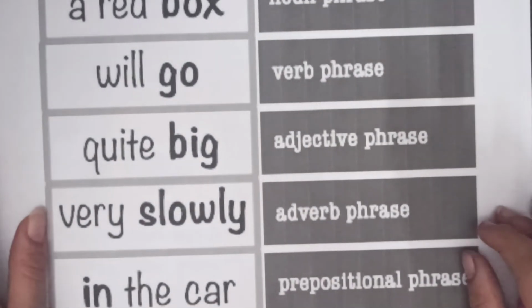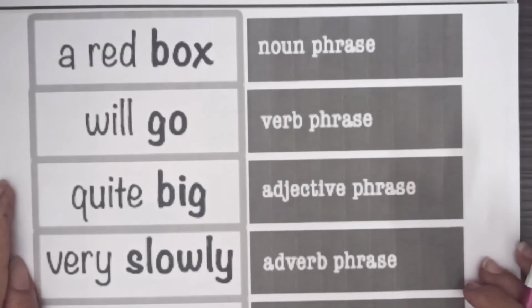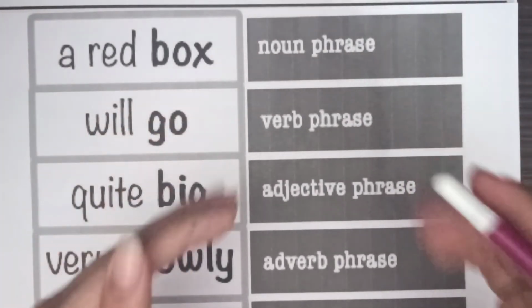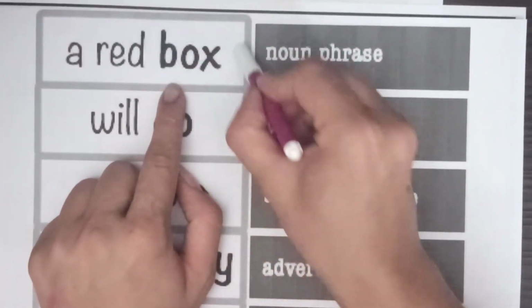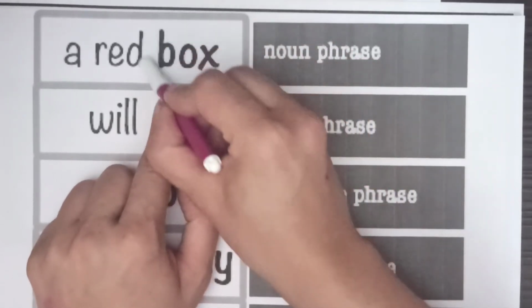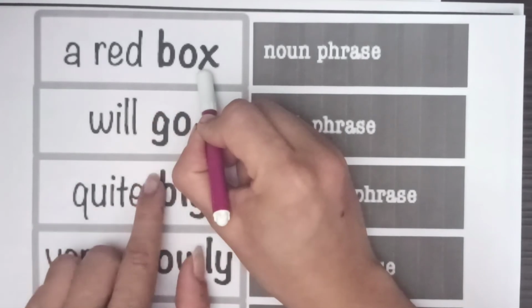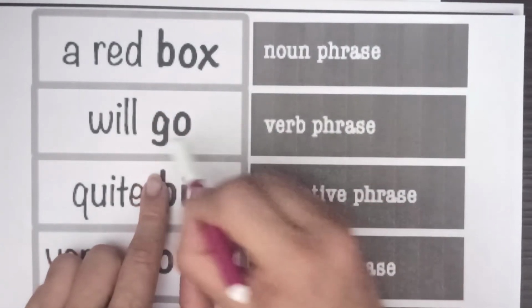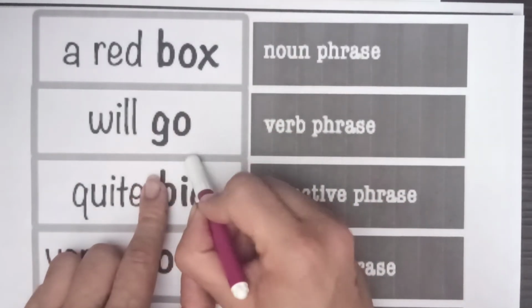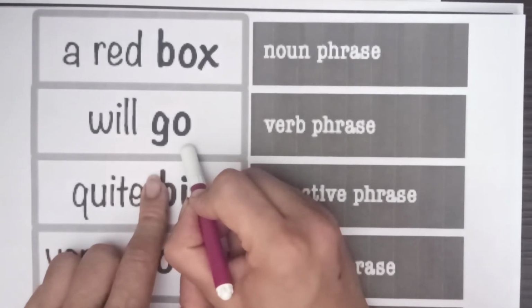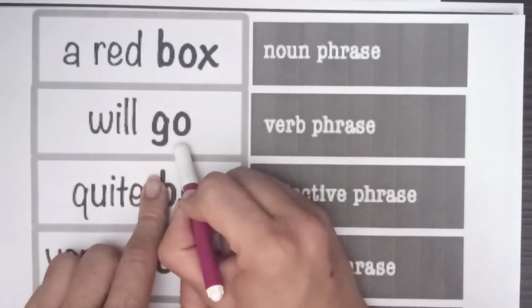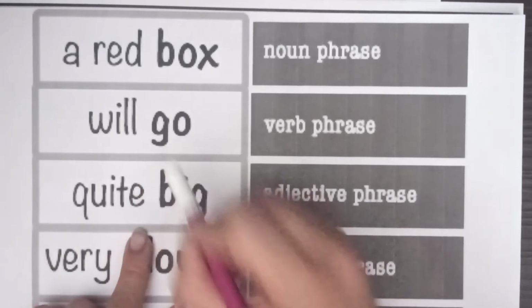Now let's look at this again. To further clarify what noun phrases or verb phrases are, what is being talked about here? The box, and box is an object. It is a noun. Will go. I am talking about whether I am going or not. So, it is a verb phrase.